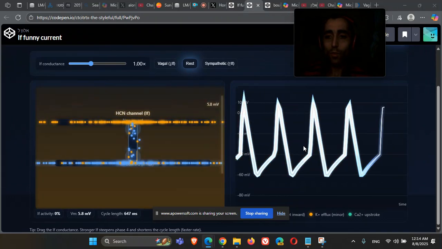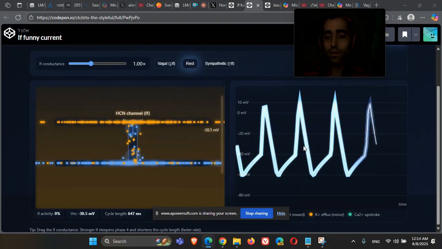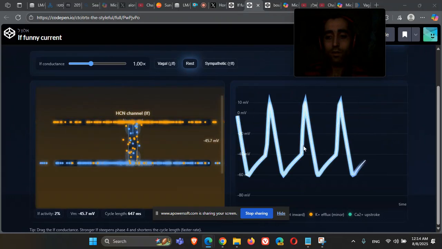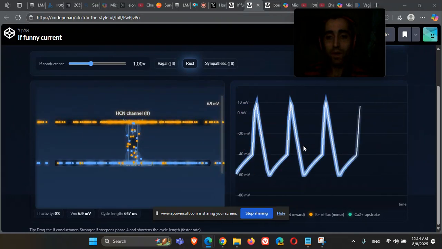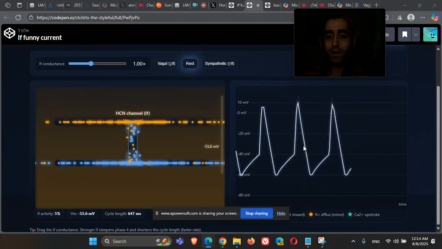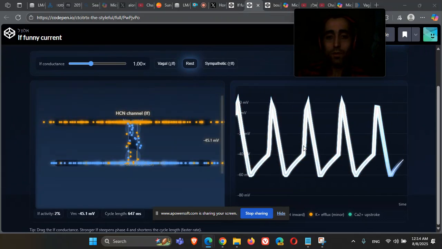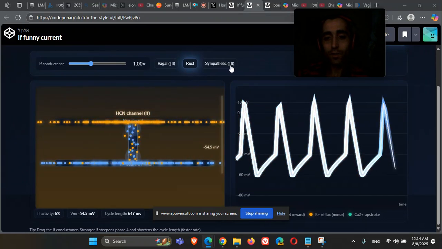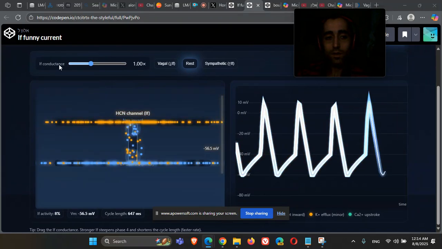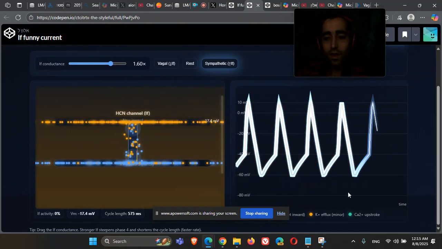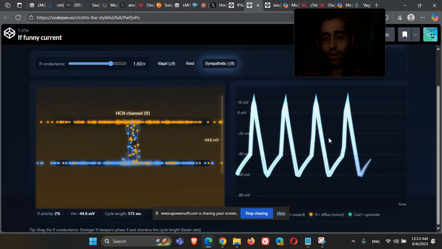Now, of course, we can affect those currents, and if we increase those funny currents, we will create more rapid action potentials. This is mediated by the sympathetic nervous system. You can see that the sympathetic nervous system can increase the IF current, and if I click it, the conductance will increase, more cAMP in the cell, and you can see that the heart rate increases.